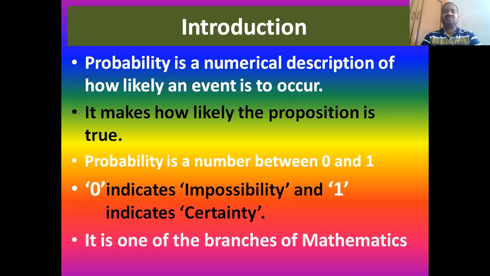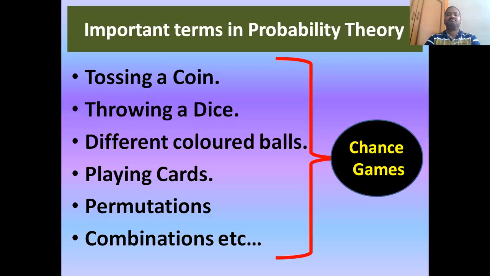As per the study of probability, if a particular event's occurrence is impossible, we represent it as 0. And if the happening of that particular event or outcome is certain, sure, then we represent it by 1. This is the essence of probability theory. Finally, as we know, probability is one of the branches of mathematics.